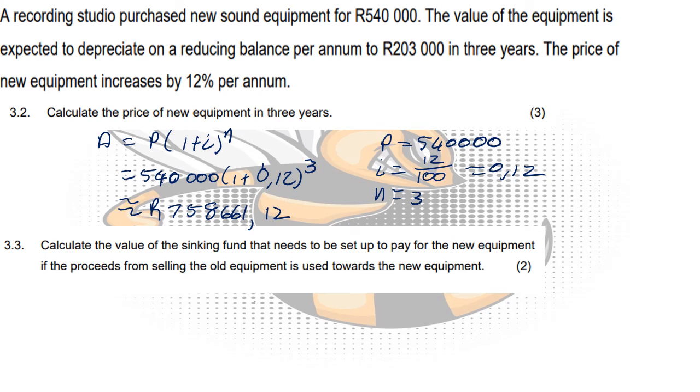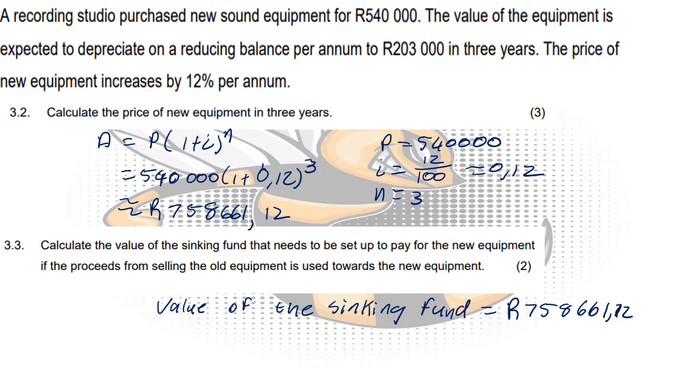So that would mean the value of the sinking fund would have to be equal to the total that needs to be saved up, so 758,661.12 minus how much you get from selling the old equipment, which would be the 203,000.